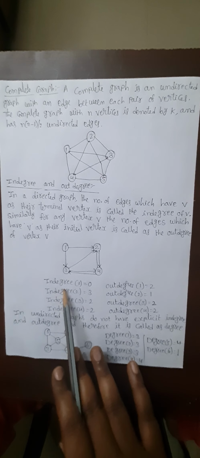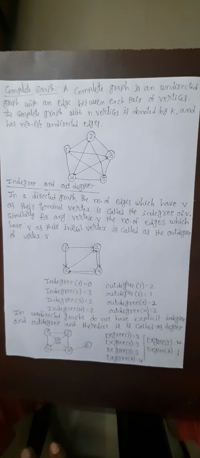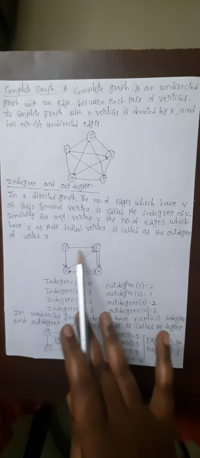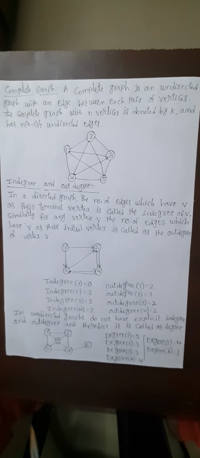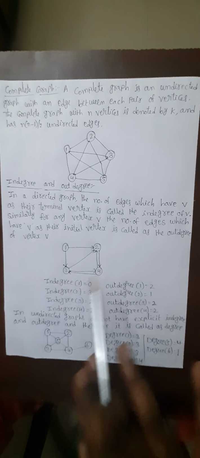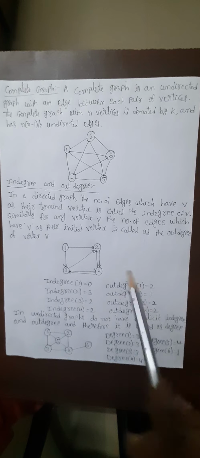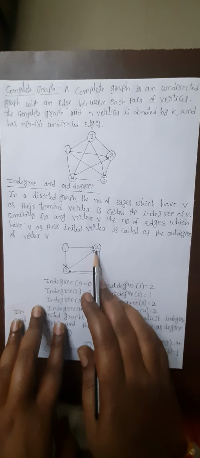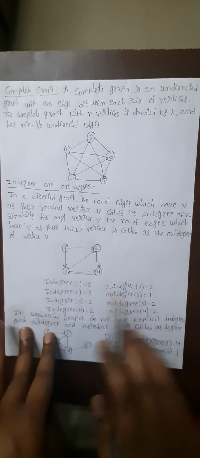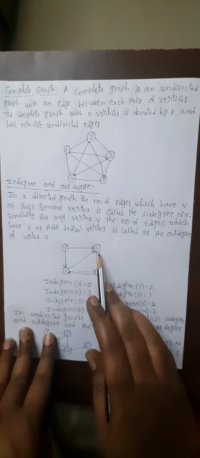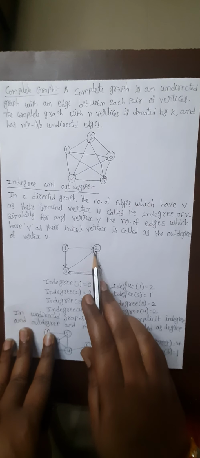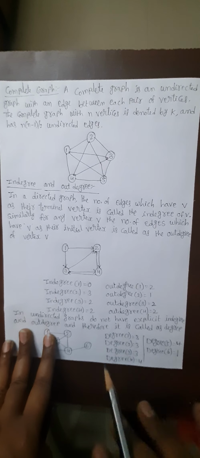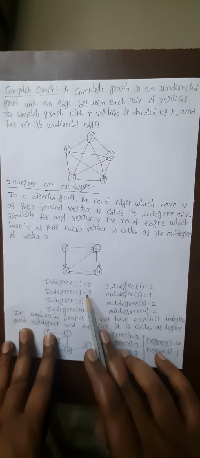Here if we take 1, the in degree of 1 is 0. Why? Because it does not have any path from any other vertices. There is no direction from the other vertices. Whereas the out degree of 1 is, there is a direction from 1 to 2, so the out degree of 1 is 2. Whereas if we take the in degree of 2, there is a path from 4, from 3, and as well as from 1. So we can say the in degree of 2 is 3.